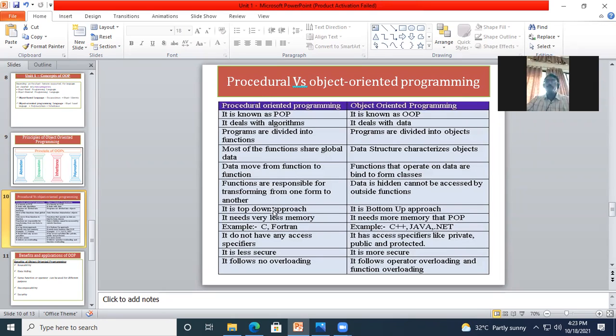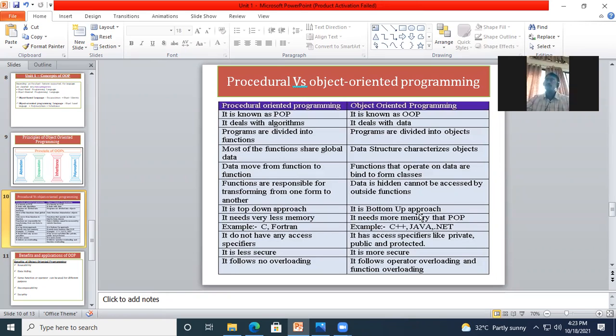Now here again, it's a top-down approach. That means sequentially it is going to be executed. Now why do we call it a bottom-up approach? See, the code is written, and at the bottom the objects are created with respect to the class. So as per the sequence of your object which is called, based on that sequence, the values for the variables or the functions are going to be executed.